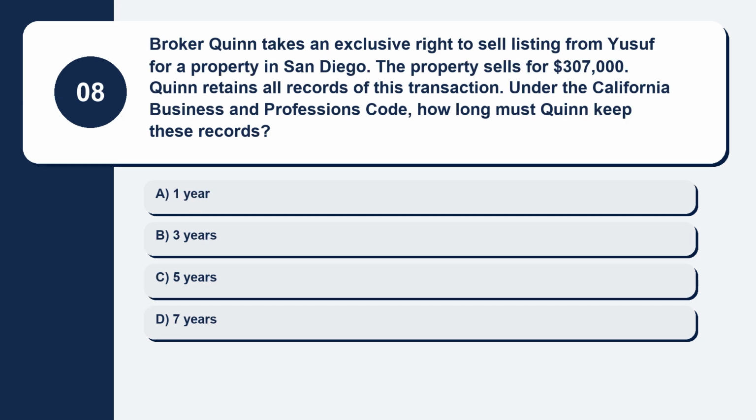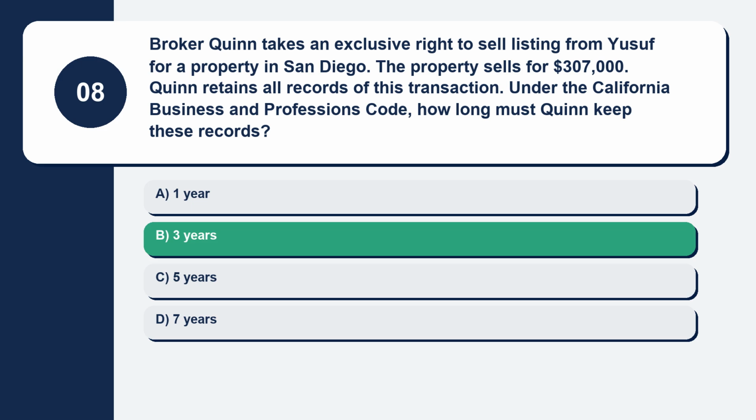Question 8. Broker Quinn takes an exclusive right to sell listing from Yusuf for a property in San Diego. The property sells for $307,000. Quinn retains all records of this transaction. Under the California Business and Professions Code, how long must Quinn keep these records? Here are your options. Option A, 1 year. Option B, 3 years. Option C, 5 years. Option D, 7 years. The correct answer is option B, 3 years.